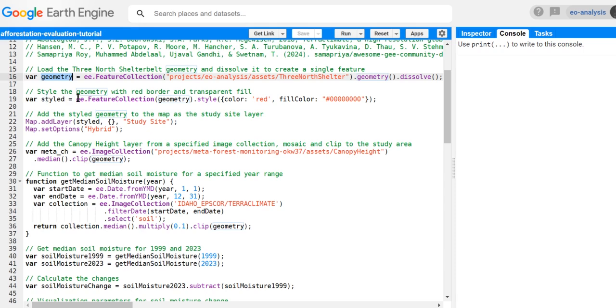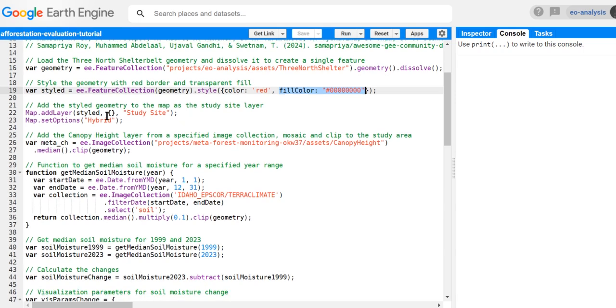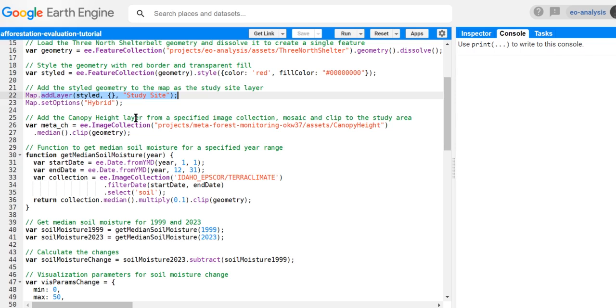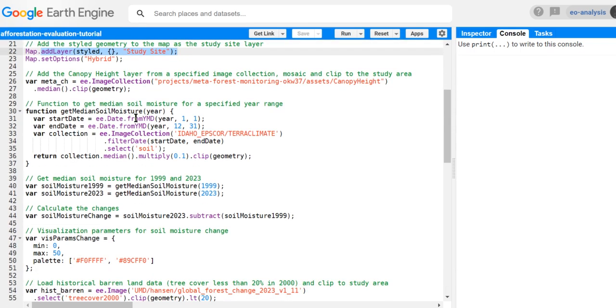To show our area, we want to visualize it with a transparent fill as well as some boundary color. We will use styling to make it with a red boundary and transparent fill color. Then we can see the boundary clearly as well as the other layers. And we put our styled layer on the map, as well as set some options for the base map.